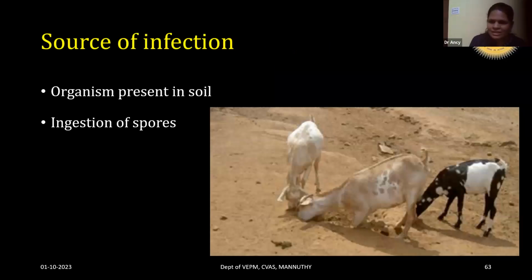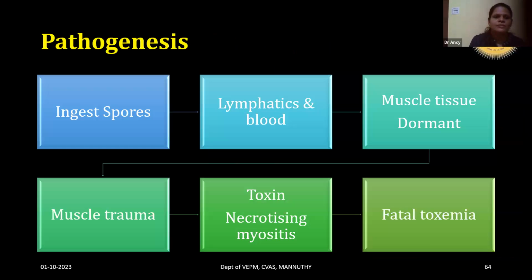The organisms are present in the soil. The animal will get infection by the ingestion of spores. So once ingested, the spores go to the GI tract. From the GI tract, they escape and go through the lymphatics and blood. They reach the muscle tissue and remain dormant.